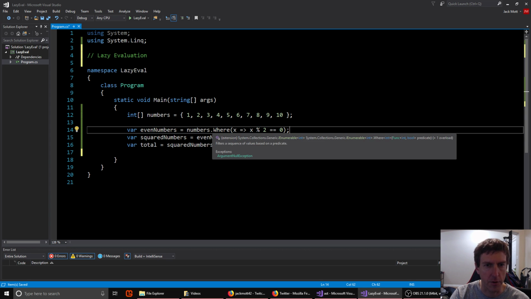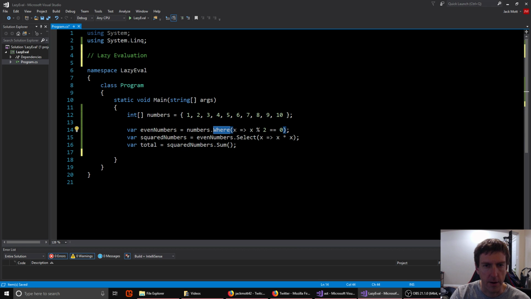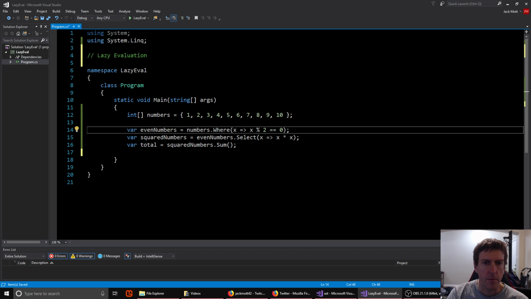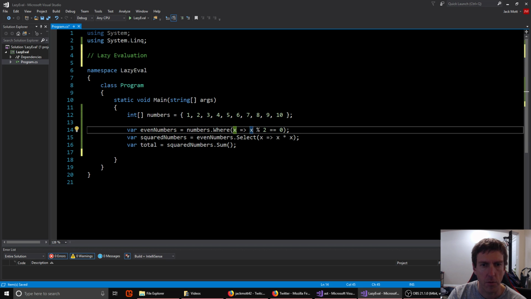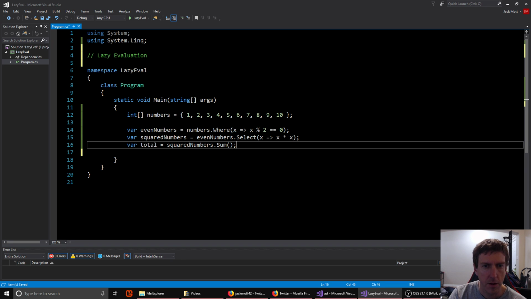So there's this LINQ function called Where, and you provide it a predicate, which is just a function that returns true or false. And so by telling it we only want values x, where x mod 2 is 0, we only want even numbers.